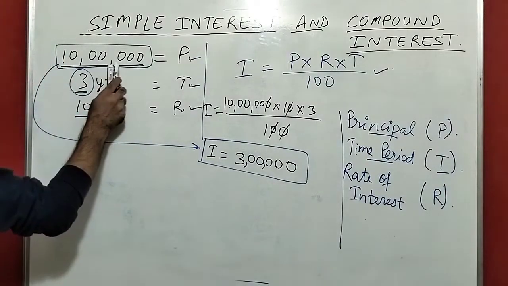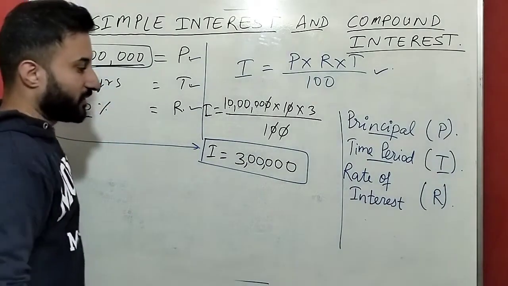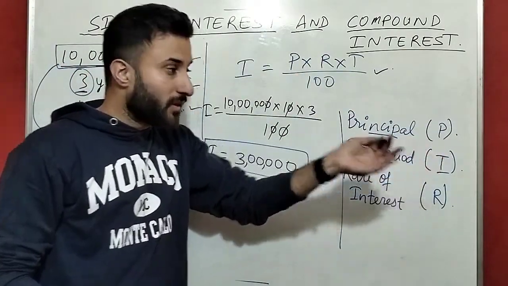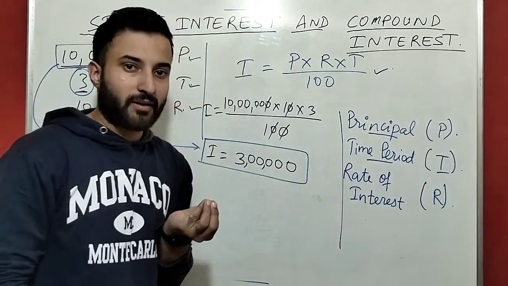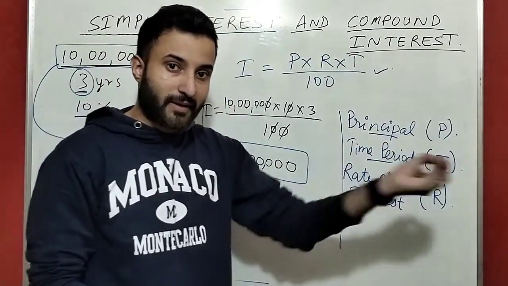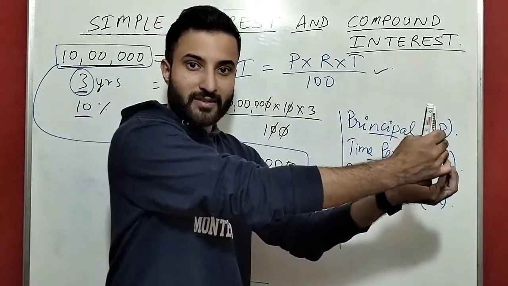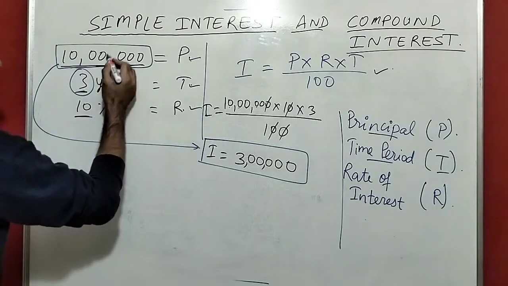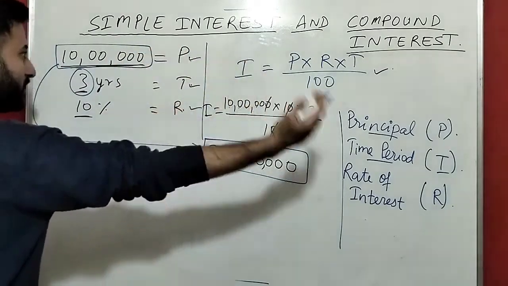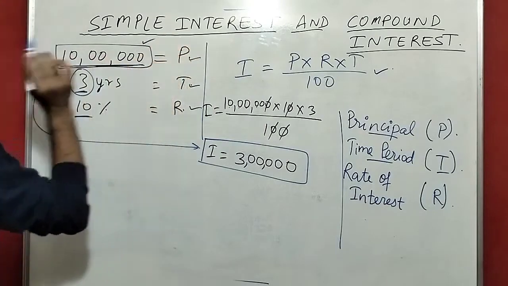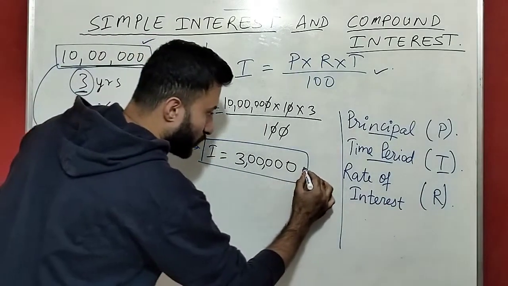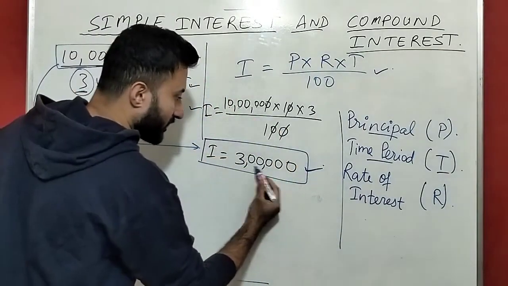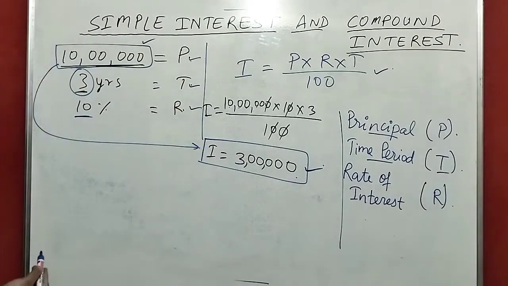It means for 10 lakh rupees after 3 years with a 10% interest, we have to pay an extra charge of 3 lakh rupees. We took 10 lakh from the bank, but while returning we are paying the 10 lakh with 3 lakh extra charges. Understand? We took the principal amount 10 lakh, and while returning we give them the 10 lakh rupees, but with that we also have to give this extra charge of 3 lakh rupees. So this extra charge is called interest.